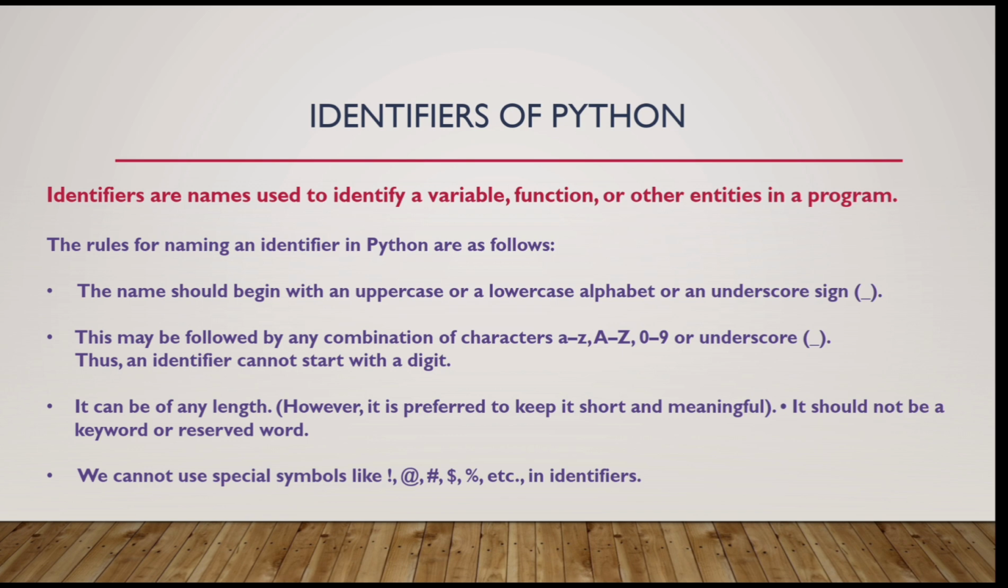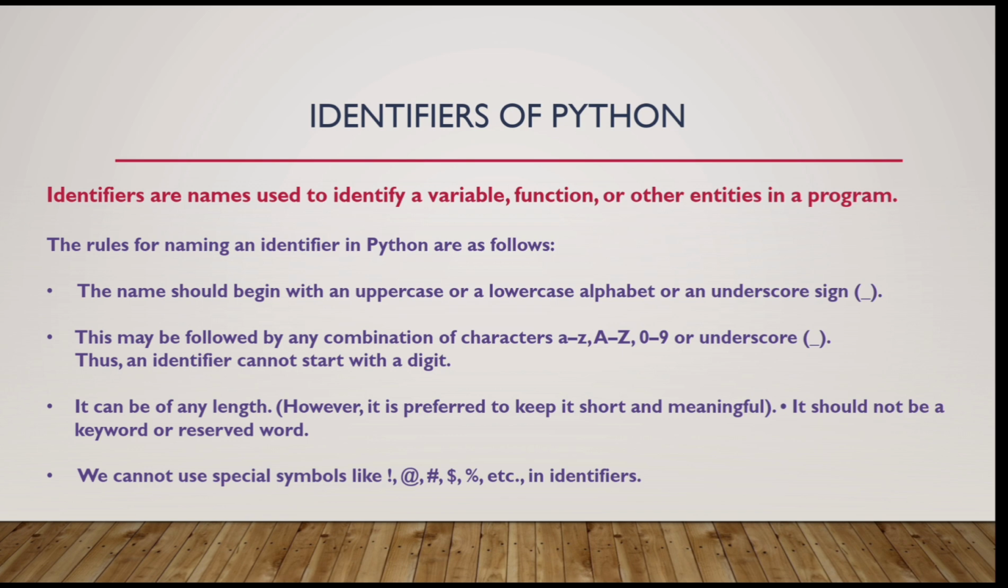First you should write some letters, that is alphabets, then you can write digits, but you can't start an identifier with a digit. The third rule is it can be of any length. That means an identifier can be of any length, but we prefer a short length. Whenever you are naming something in the program, we keep it short. The max length will be around 24 characters.